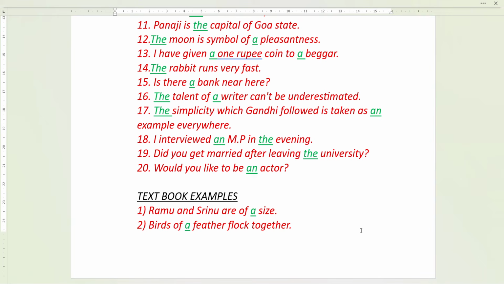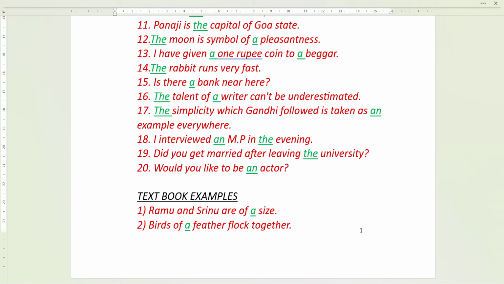The rabbit runs very fast. Here the rabbit, because it denotes the entire rabbit family in the whole world. So the rabbit. Is there a bank near here? The talent of a writer can't be underestimated. The talent, it is an abstract noun. Okay, it cannot be measured. So we use the. If it can be measured, we can use a or an. But here the talent is immeasurable. So we use the talent.